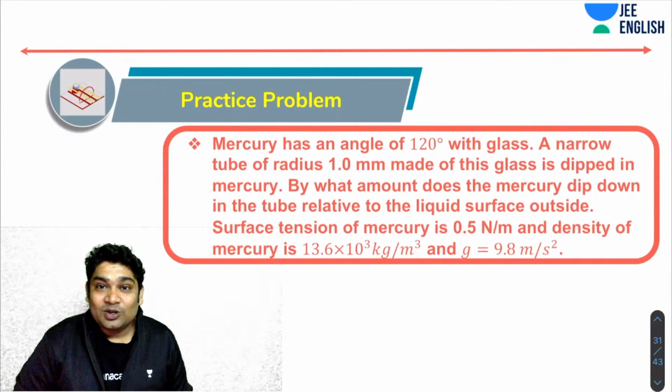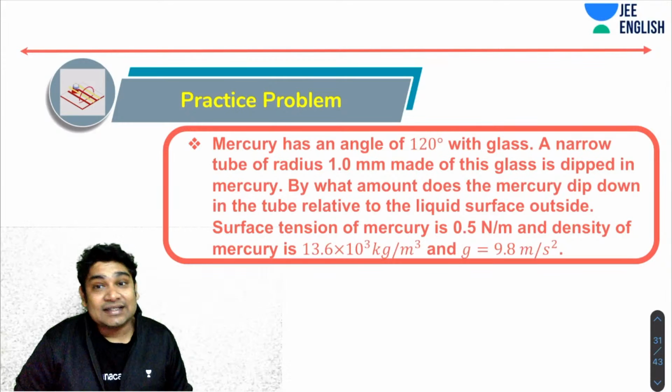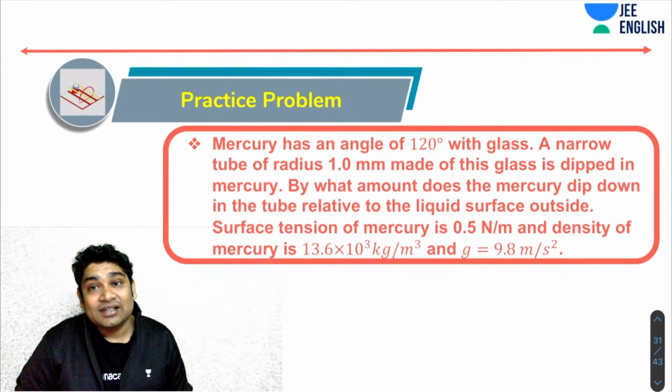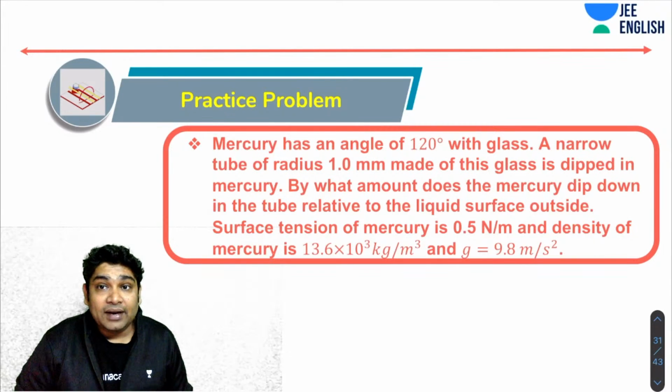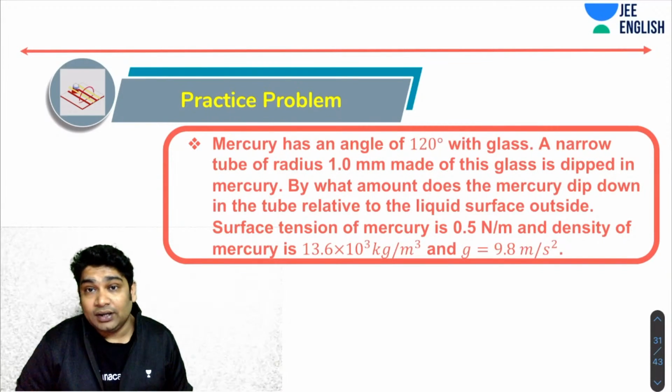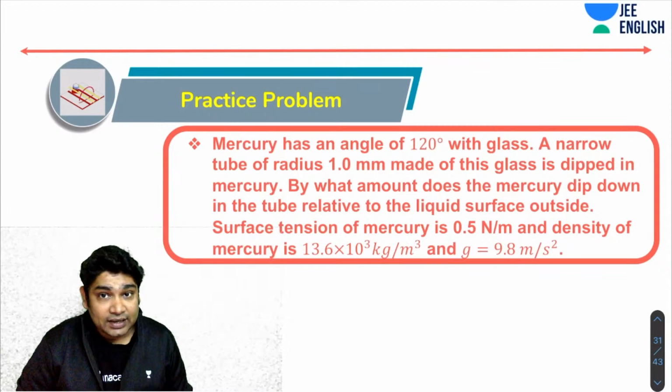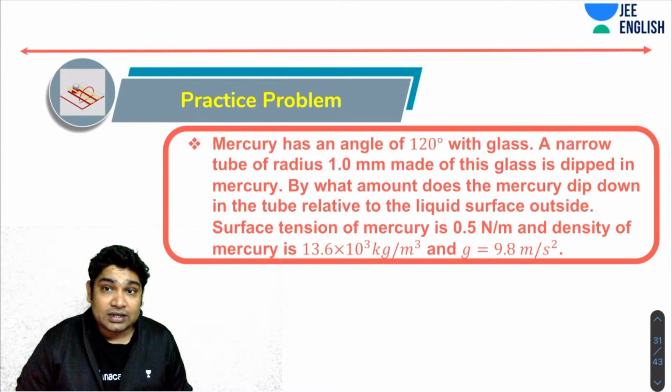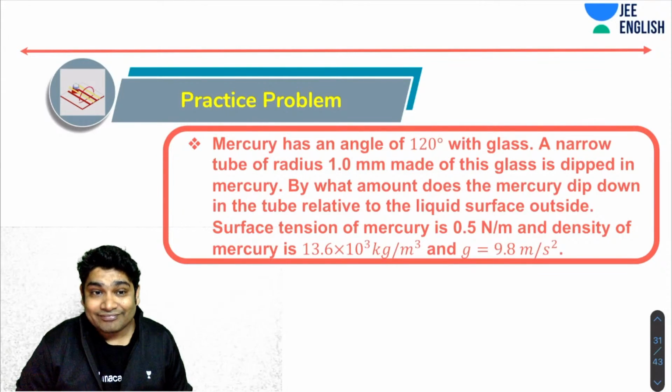So here you will realize that mercury has a contact angle of 120 degrees with glass. A narrow tube of radius 1 mm made of this glass is dipped in mercury. By what amount does the mercury dip down in the tube relative to the liquid surface outside? The surface tension of mercury is given to you as 0.5, and the density of mercury is also given to you. The acceleration due to gravity is also given to you.